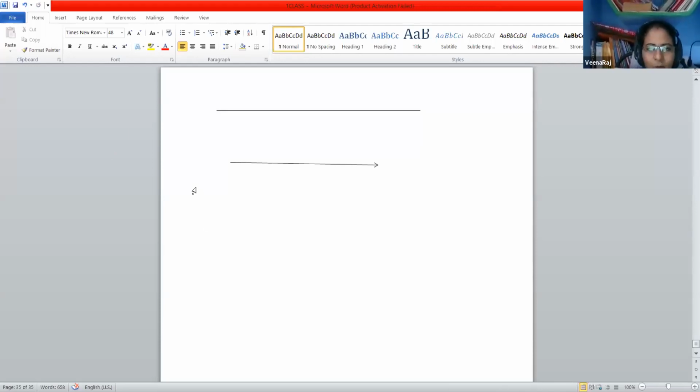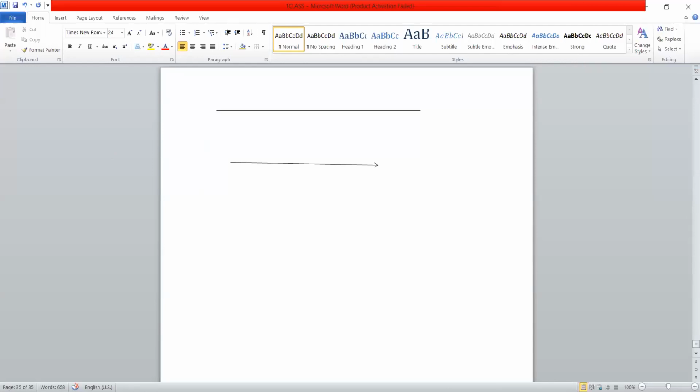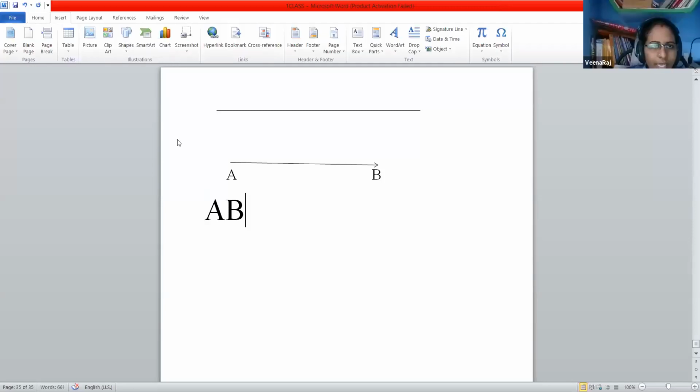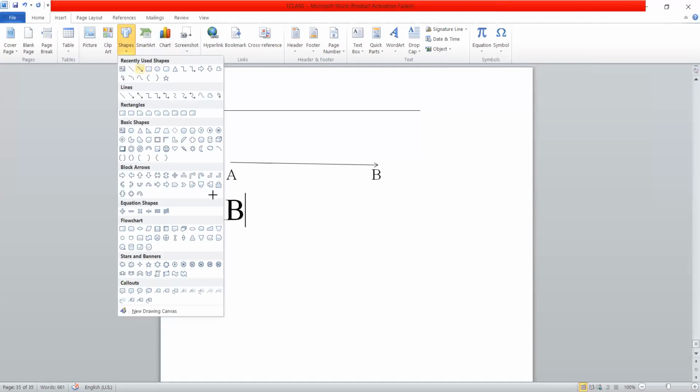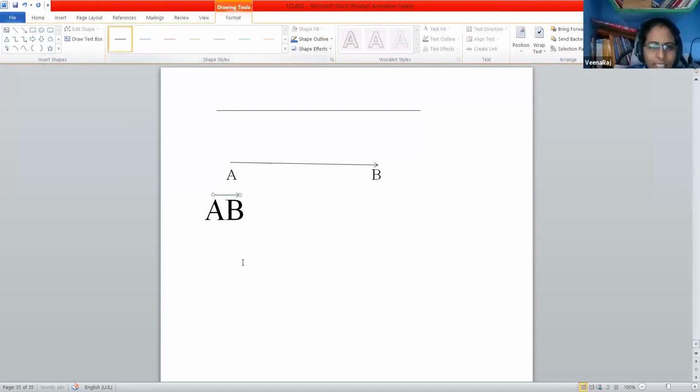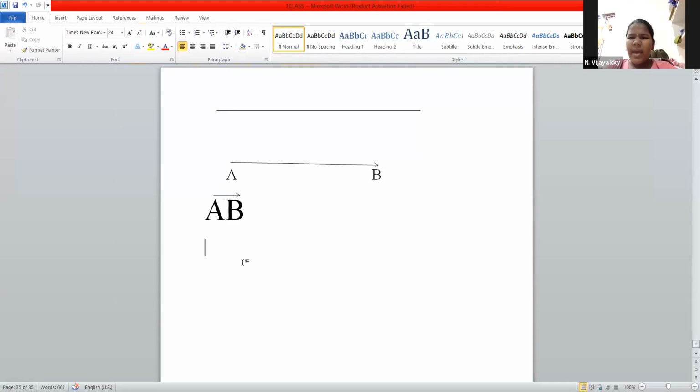For example, here the point is A and on this other side is point B. How can I indicate this AB ray? Once you observe, I have to draw one small ray on it. This is the indication of a ray, right?